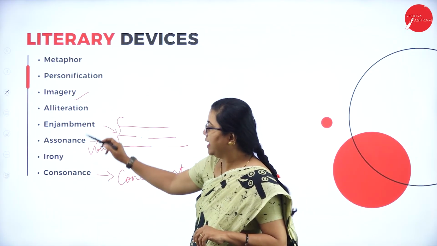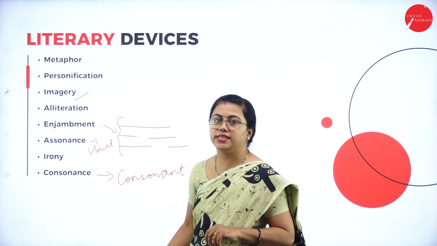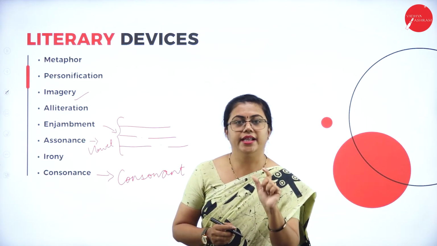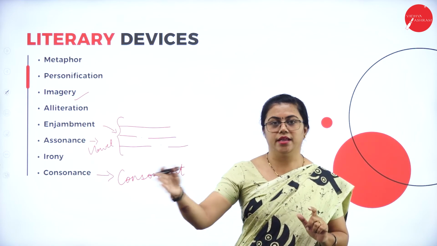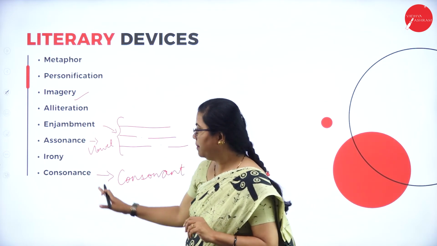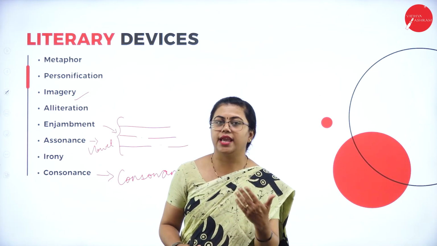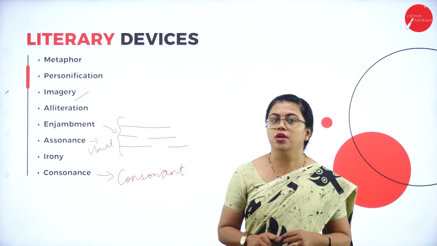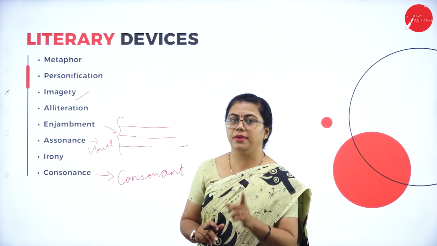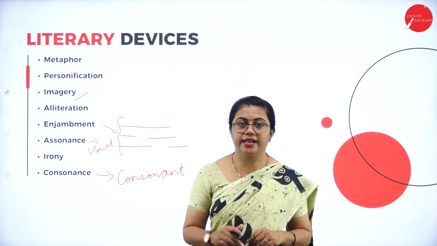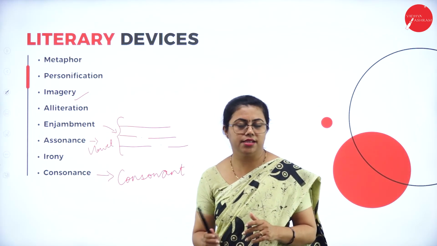The difference between alliteration, consonance and assonance is that in alliteration the first letter sound of the word is repeated many times, but in consonance and assonance it can be in the middle also. Alliteration should be in the beginning of the word only. So these are the literary devices that are there in this poem.